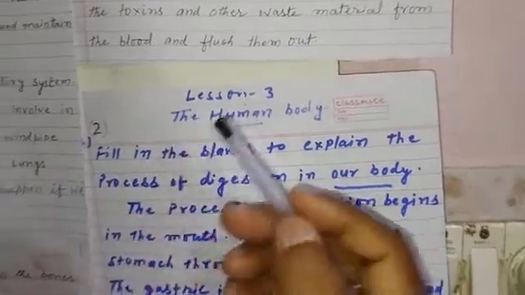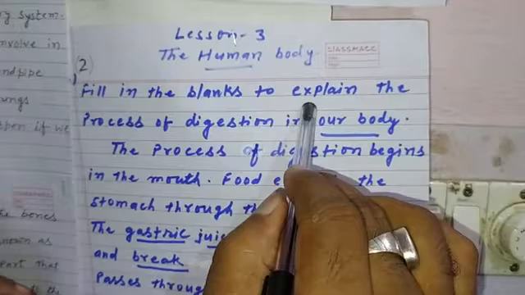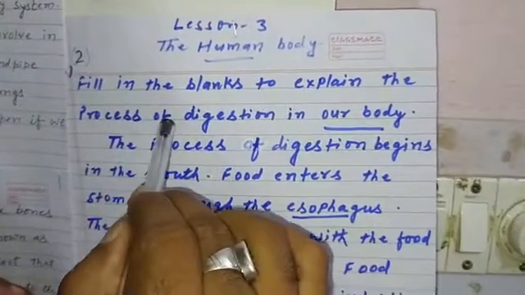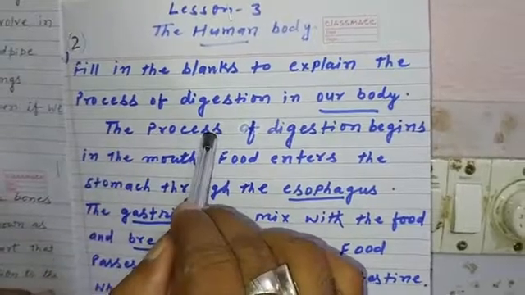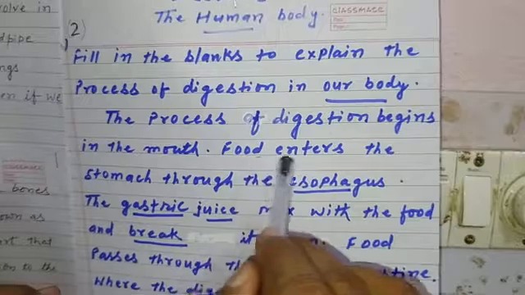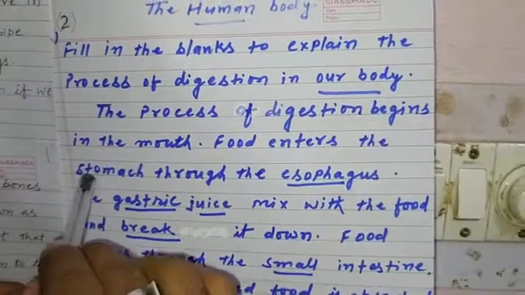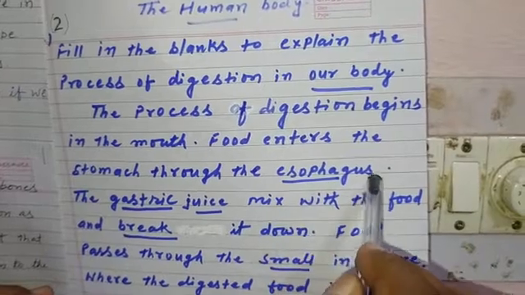Now, fill in the blanks. Question number 2. Fill in the blanks to explain the process of digestion in our body. The process of digestion begins in the mouth. Food enters the stomach through the esophagus.